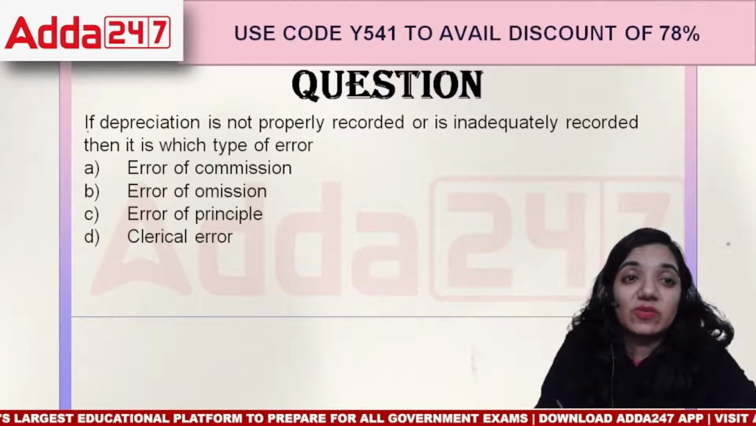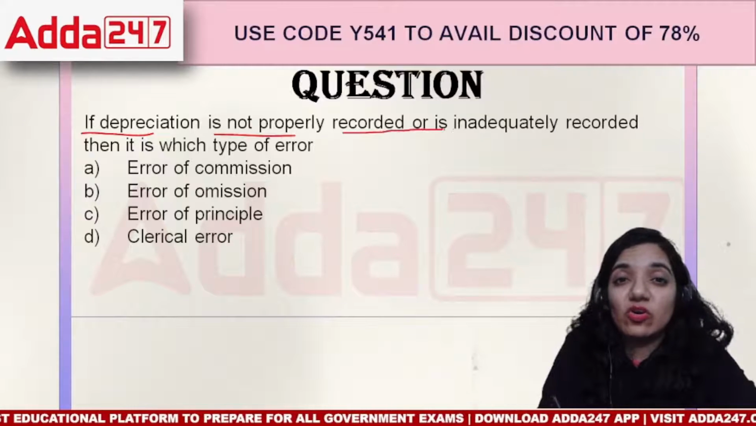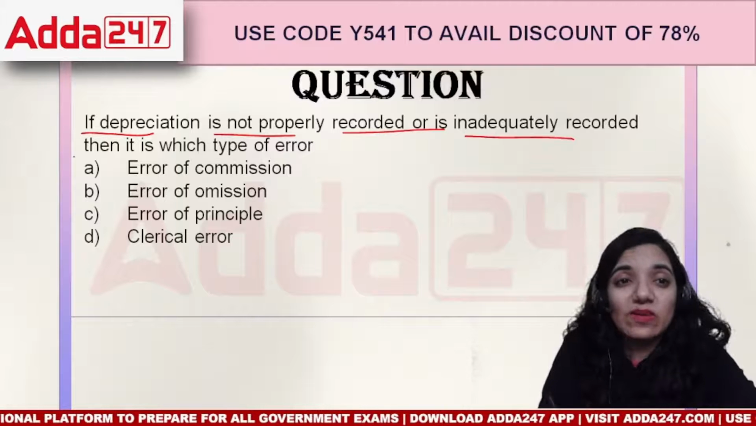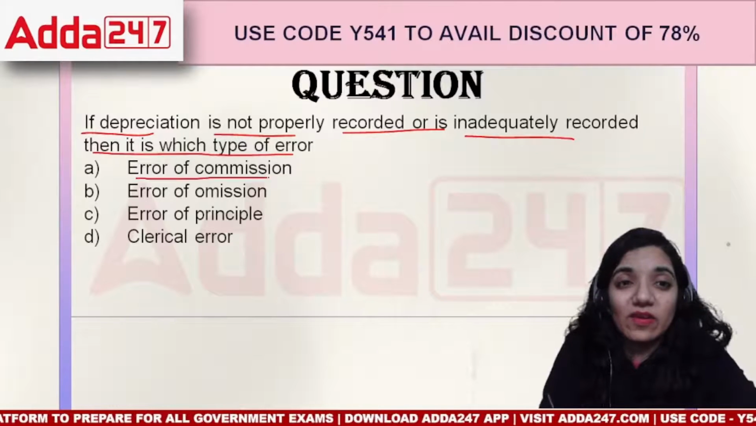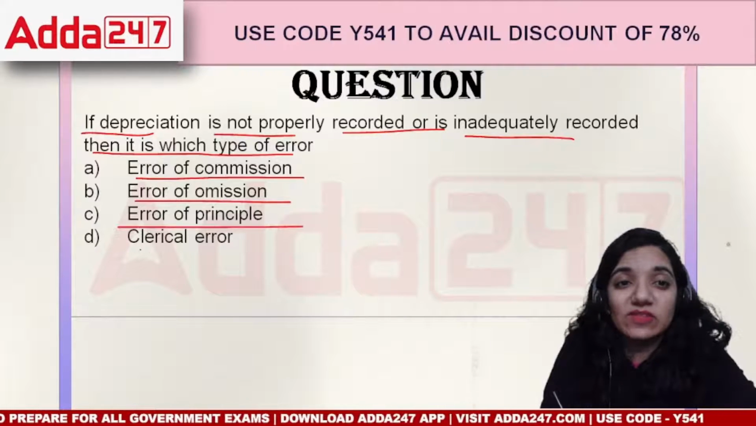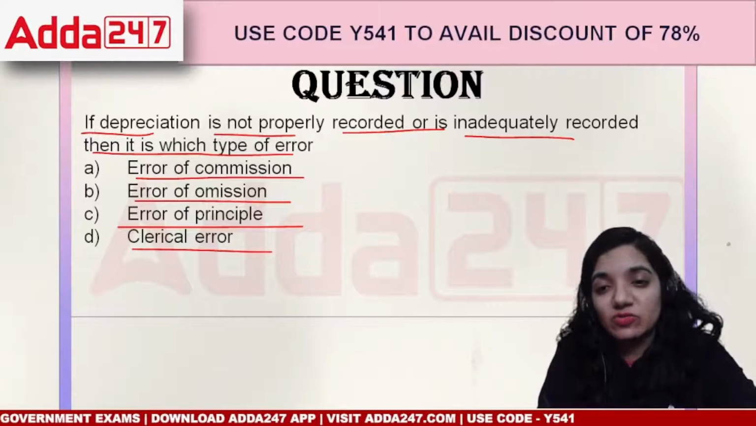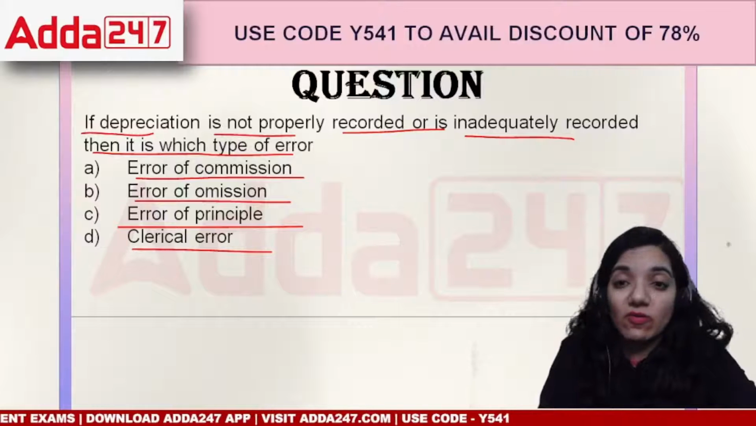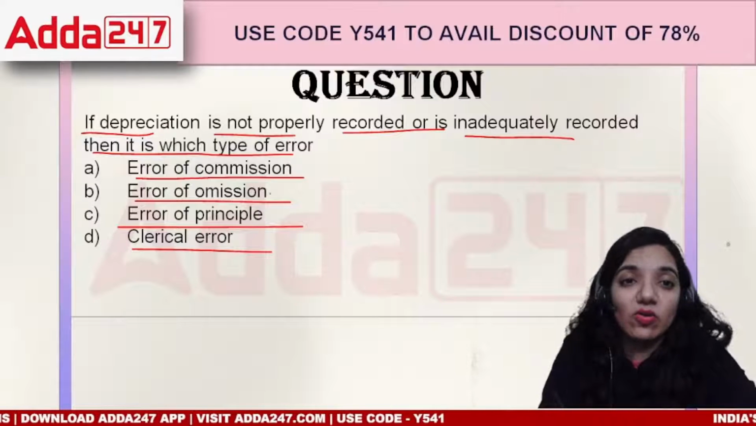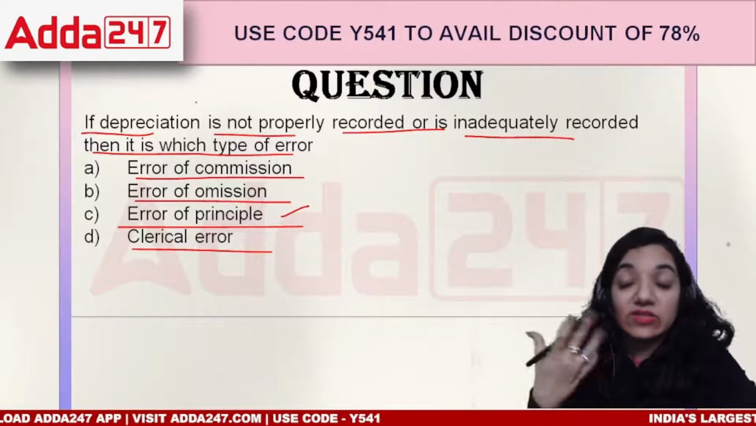Okay, next question, everyone. If the depreciation is not recorded properly or is inadequately recorded, then what type of error is it? Error of commission, error of omission, error of principle, or clerical error. Whenever you find errors which relate to the principles of accounting, such an error is called an error of principle. I just said that particular terminology.